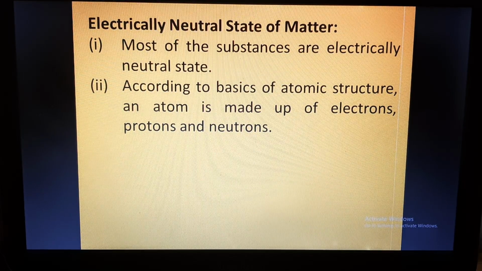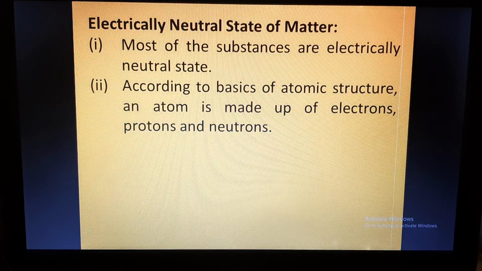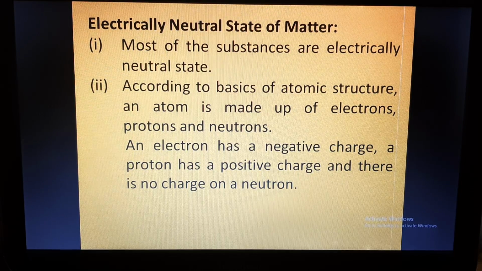As we know from our previous learning, what we did in metals and non-metals, the basic atomic structure of an atom is made up of electrons, protons and neutrons. As we have already discussed, electrons have negative charge and protons have positive charge, and neutrons don't have any charge, or they are neutral in nature. So protons and neutrons stay in the nucleus of the atom, and electrons are present in the orbit around the nucleus.